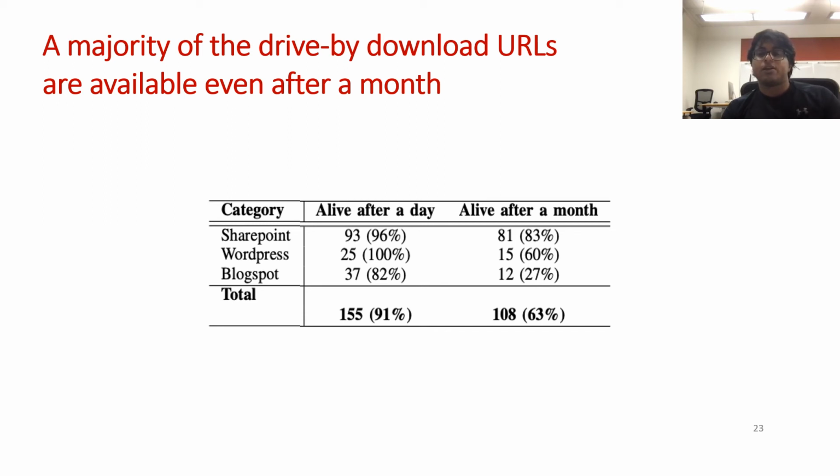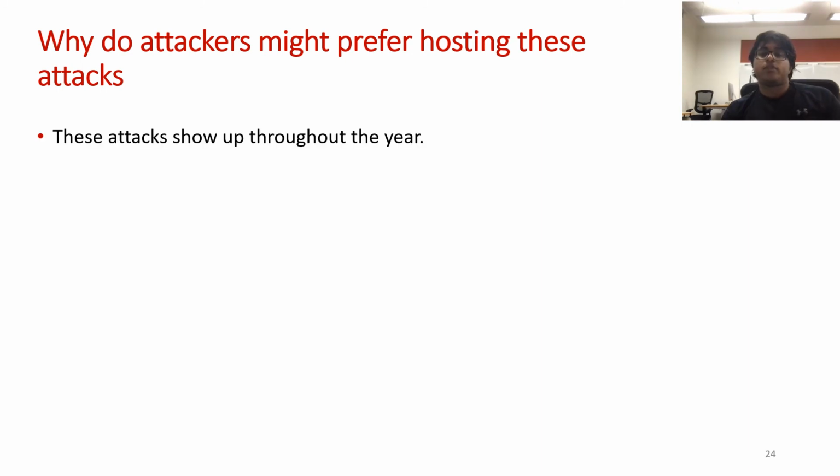The table here shows the percentage of drive-by URLs hosted on each respective service which stayed alive after the first day and after a month. Now, both phishing and drive-by download attacks which use these website services show up consistently throughout the year in our dataset. After studying the characteristics of both categories of these malicious URLs, we hypothesize a few reasons why an attacker might prefer using these services rather than hosting their own website or domain.